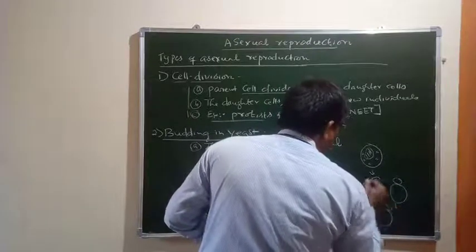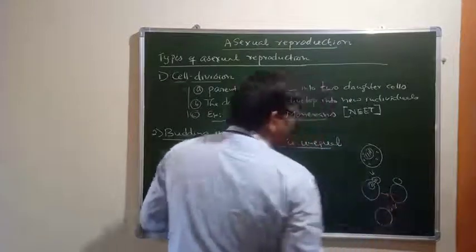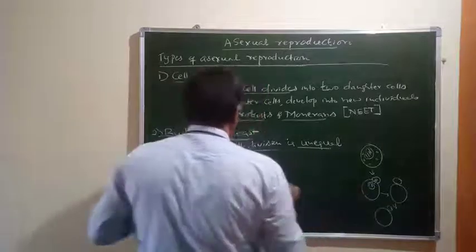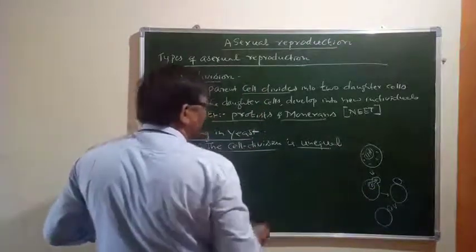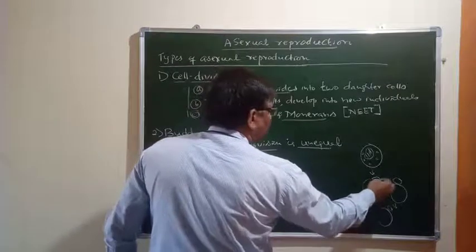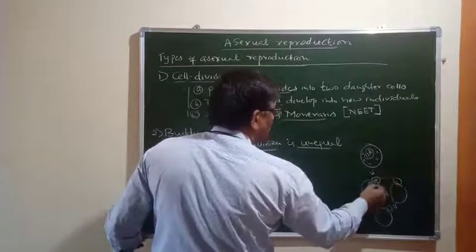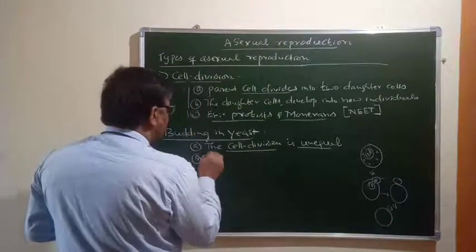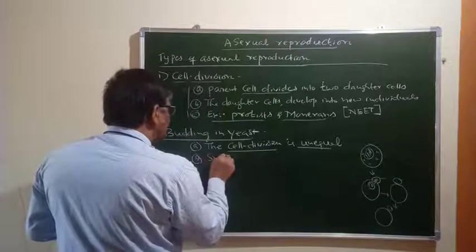The bud separates and it leads an individual life, or becomes a new organism. So from this representation, here the cell division is unequal and a small bud is produced.